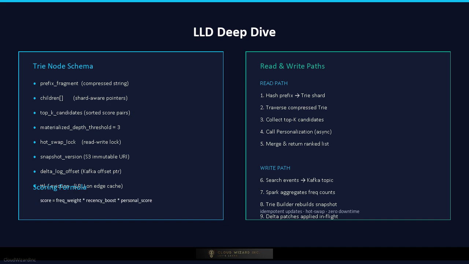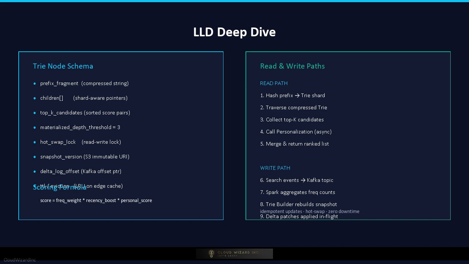Because storing the top k list at every node would be prohibitive, the system uses a lazy propagation strategy. Top k lists are only materialized at nodes above a configurable depth threshold, typically 3 characters, where query volume justifies the memory cost. Below that threshold, the service performs a bounded depth-first traversal to collect candidates on the fly.